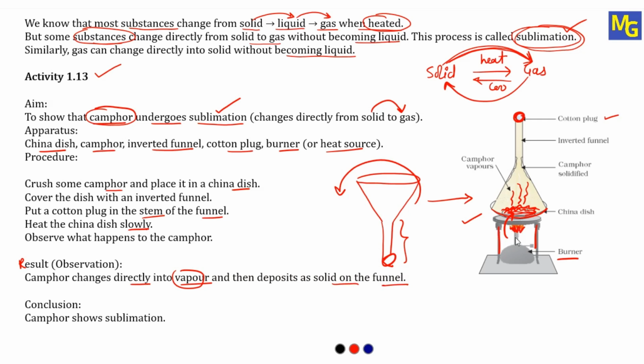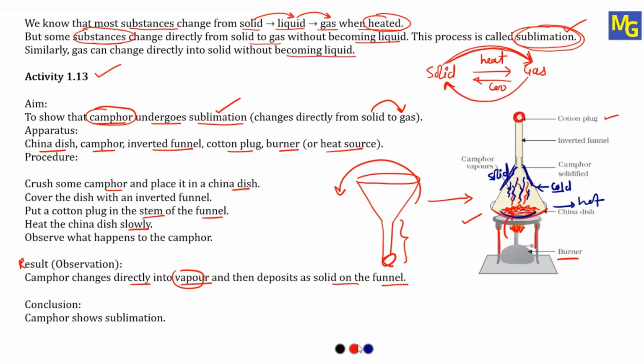So here what happens when you heat this, the camphor which is present here becomes gases or vapors, and it comes up. Once these vapors come up and touch this funnel, compared to the china dish, which is hot because it is on the burner, this funnel is a little bit cold. Therefore, when these vapors come in contact with the funnel, because of the lower temperature, they will again convert into solid camphor. And on the surface of this funnel, they will get deposited.